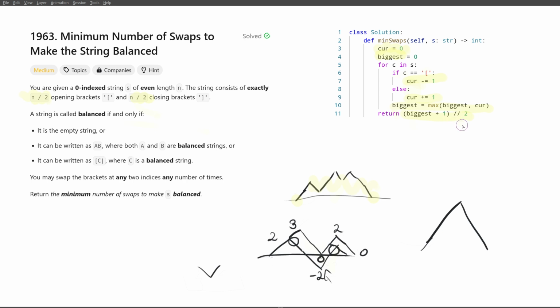And of course, as a mathematical note, in integers, when you want to divide a by p but round up, that's the same as a plus p minus 1 divided by p rounded down. This is a useful trick.